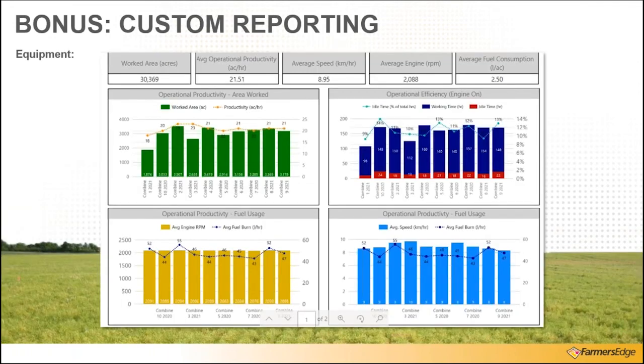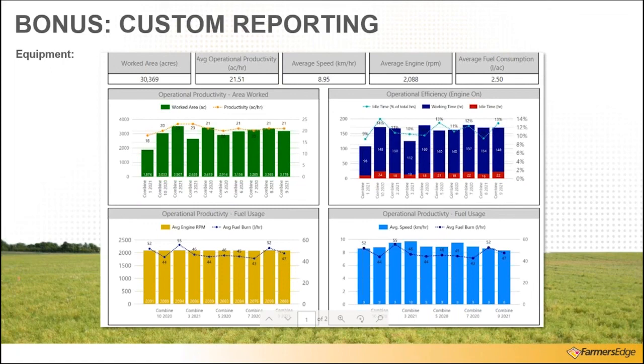We also had a customer report related to equipment. So in this example, we're looking at a customer who had 9 combines. It shows at the top the summary of all of the information of working time, acres per hour, average speed, engine RPM, and fuel consumption. And then down below, we're breaking it down, comparing a few different values within the different charts. So whether it's working time versus the productivity, maybe it's idle time versus working time, engine RPM versus average fuel burn, liters per hour in this case, average speed versus average fuel burn. So the different parameters that affect each other and how our equipment and our operators are working from an efficiency standpoint or productivity standpoint.